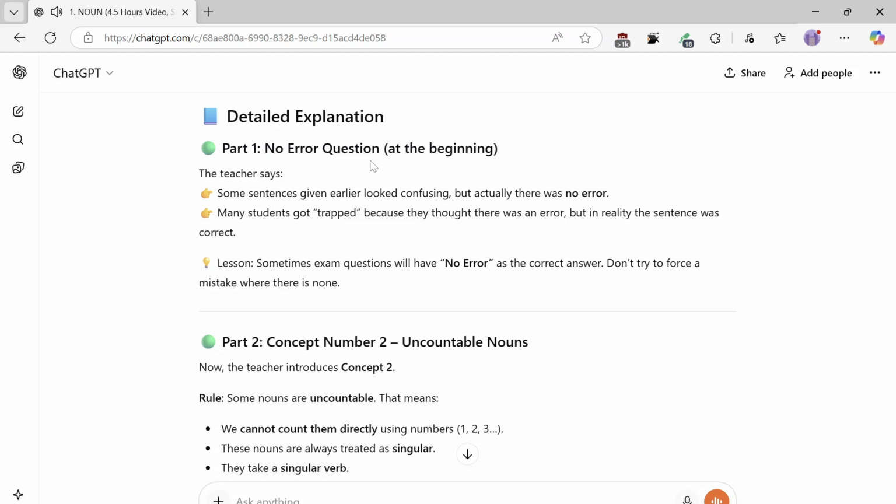No error question at the beginning. The teacher says some sentences given earlier looked confusing, but actually there was no error. Many students got trapped because they thought there was an error. But in reality, the sentence was correct. Lesson: sometimes exam questions will have no error as the correct answer. Don't try to force a mistake where there is none.